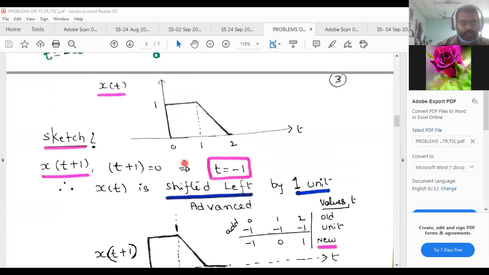Okay, first one: from 0 to 1, it is a constant 1. From 1 to 2, it is a linearly varying signal, a negative ramp signal. We have to find the expression for this one. Once the Fourier transformation starts, I will use the expression. Otherwise, please go to your mathematics and find the straight line equation from 1 to 2. What are the amplitudes? Here it is 1, here it is 0.